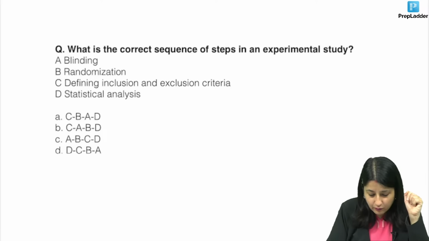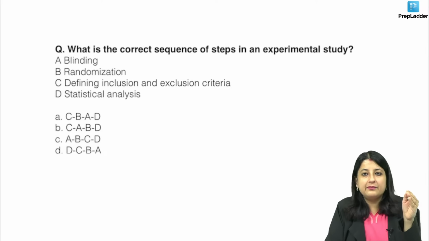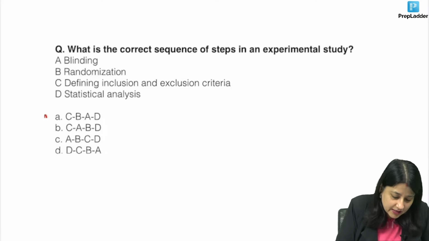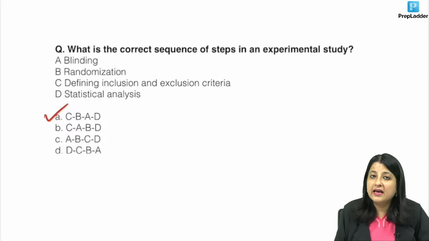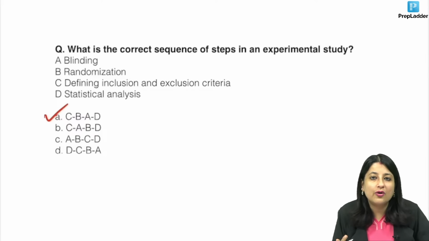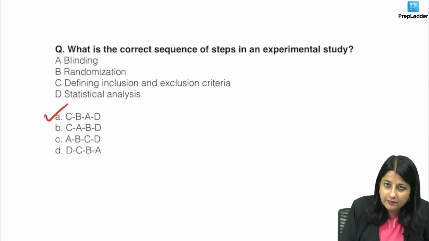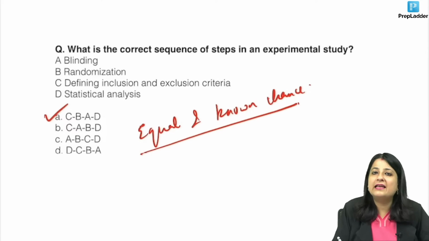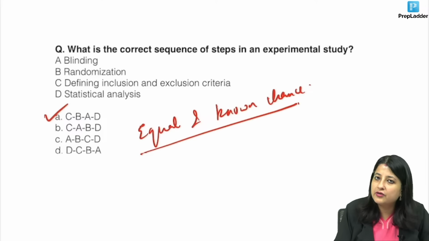Alright, so over here, what have you marked your answers? First, we will be defining inclusion-exclusion criteria, then randomization, then blinding, then statistical analysis. So, यहाँ पे answer A है. ठीक है? Randomization is ensuring that blinding. Do you remember? Randomization means every participant gets an equal and known chance of being allocated either into the experiment group or into the treatment group.